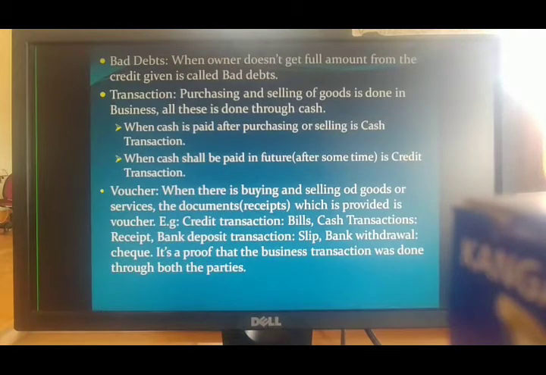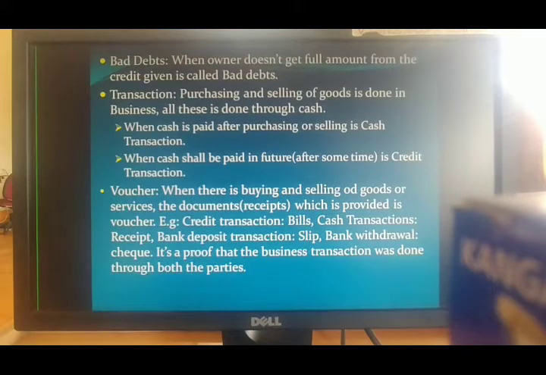If I am purchasing any material from my wholesaler, if I am a retailer, or suppose I am a retailer and I am selling the goods to my customer Ram, so directly that person Ram pays me the cash.